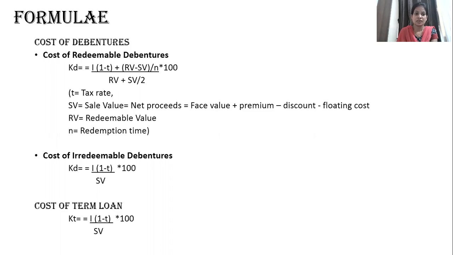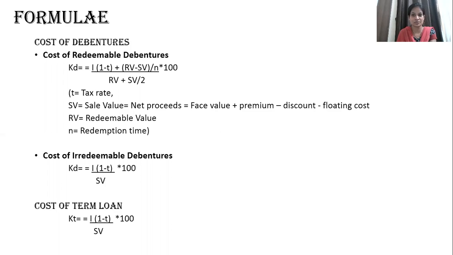Now, in the cost of irredeemable debentures, you can see Kd equals interest, in bracket, 1 minus T. Here I refers to the interest rate which you are going to pay on the debenture, whereas T refers to the tax rate. And sale value is nothing but the net proceeds which you are going to get by issuing such debentures.